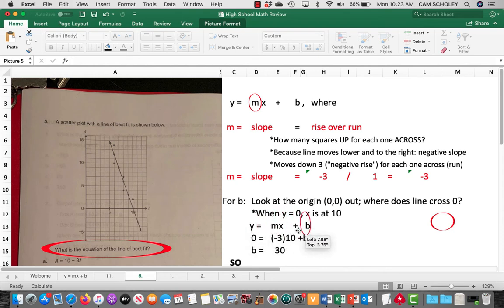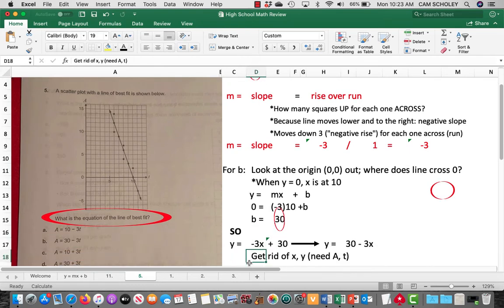So y equals mx plus b. So now we can start plugging what we know. Y being 0 equals minus 3 times 10 for x, plus b. So b equals 30 in this particular case when you solve for it.